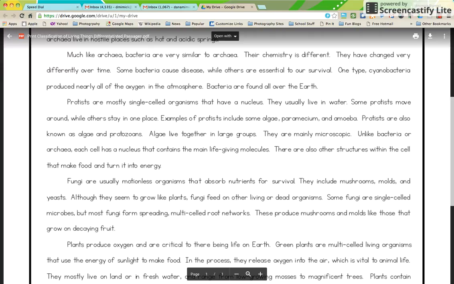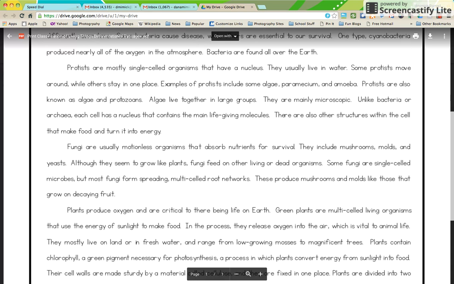Algae live together in large groups. They are mainly microscopic. Unlike bacteria or archaea, each cell has a nucleus that contains the main life-giving molecules. There are also other structures within the cell that make food and turn it into energy.